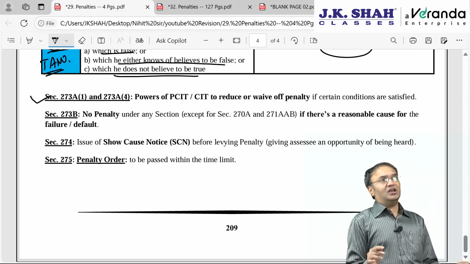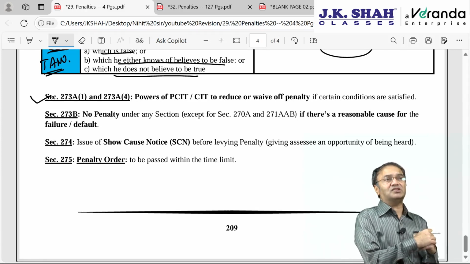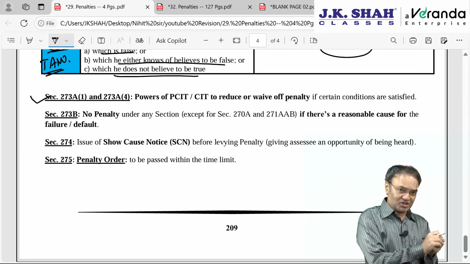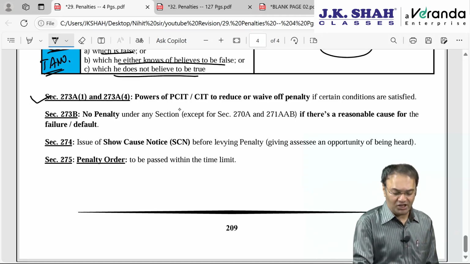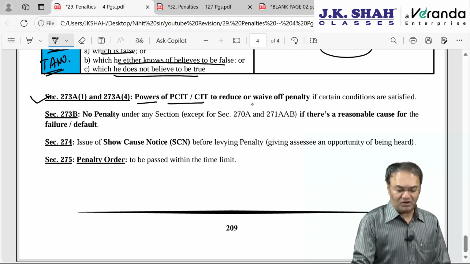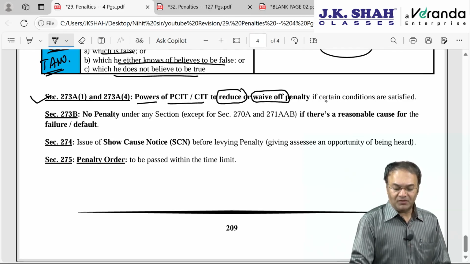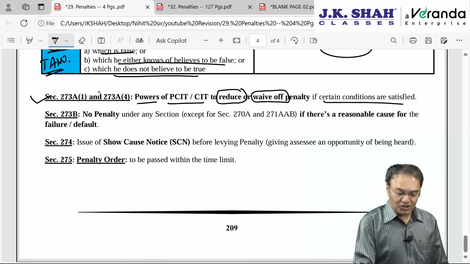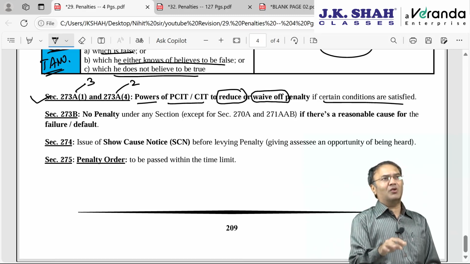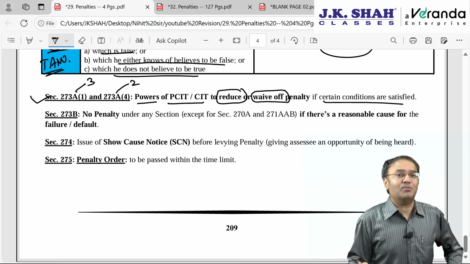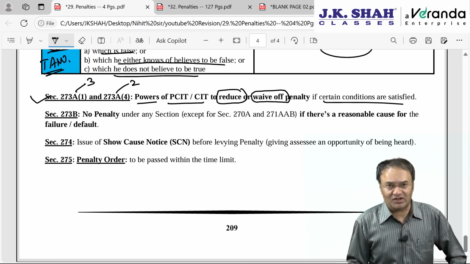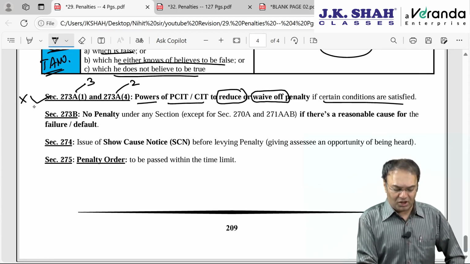Then in the TDS penalty chapter, after penalty was over, we had discussed section 273A subsection 1 and subsection 4, immunity from penalty. Once a penalty is imposed, one can approach CIT, PCIT. CIT, PCIT has a power, if some conditions are fulfilled, to either reduce the penalty or waive off the penalty. There were 3 conditions in 273A1 and 2 conditions in 273A4 which were important, but theory question can come, practical not possible. Theory questions pertaining to this were last asked somewhere in 96-97. Thereafter questions haven't come. You can treat them as little unimportant.